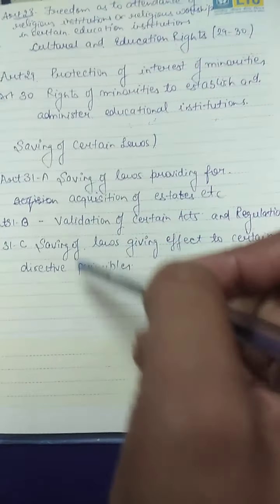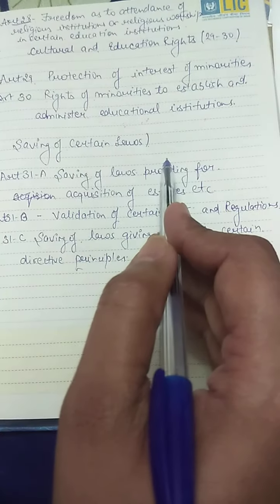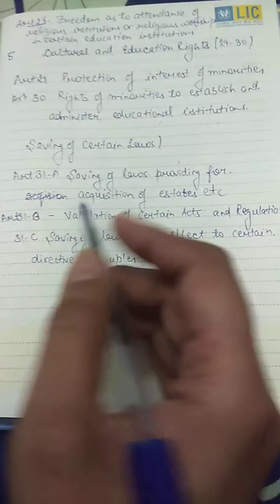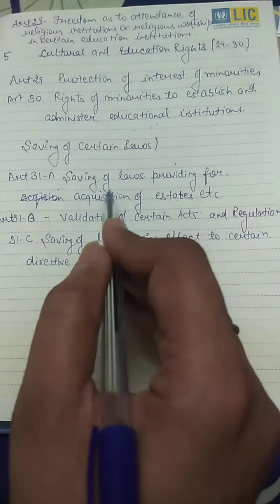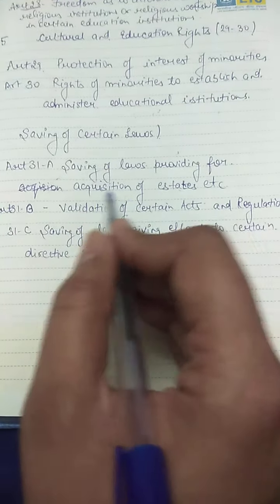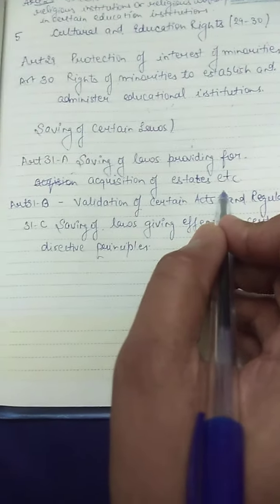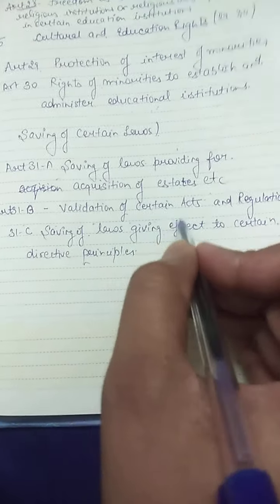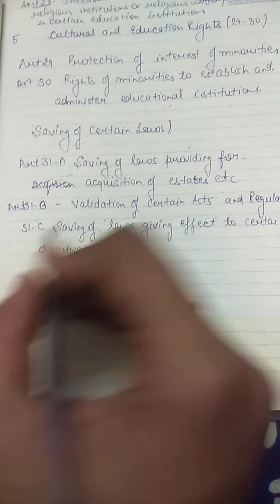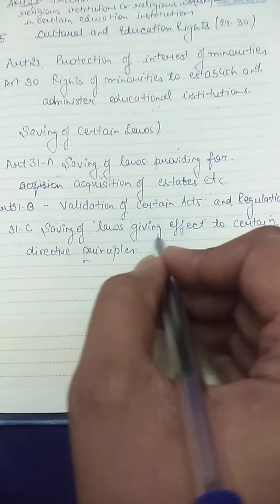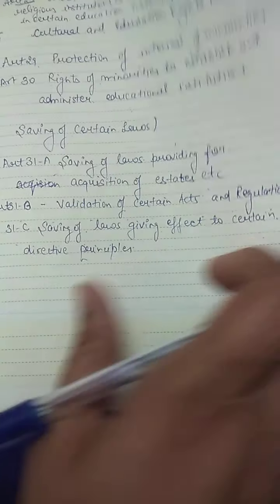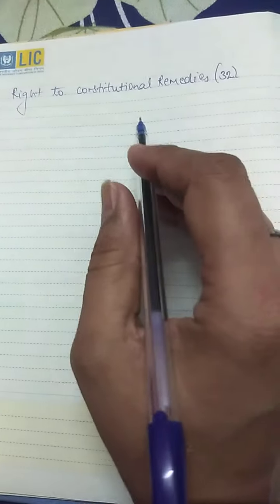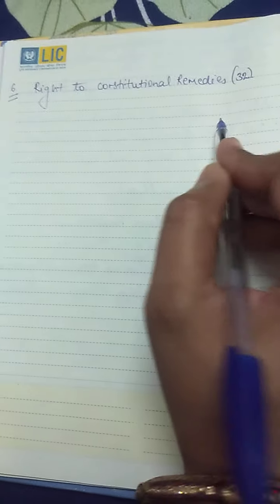Though the saving of certain laws is not defined in your book, I just gave a reading: Article 31A says the saving of laws providing for the acquisition of estates, etc. 31B says the validation of certain acts and regulations, and 31C says the saving of laws giving effect to certain directive principles. Now, last but not the least, the sixth one is the right to constitutional remedies.